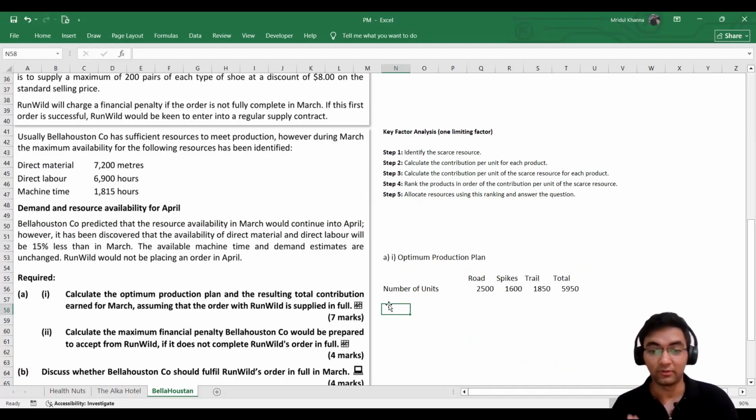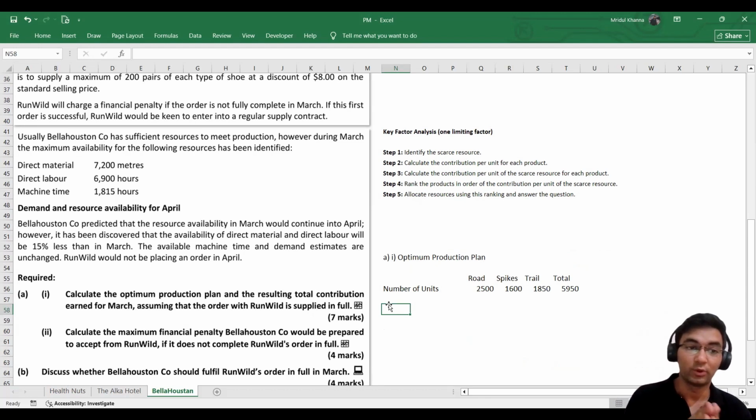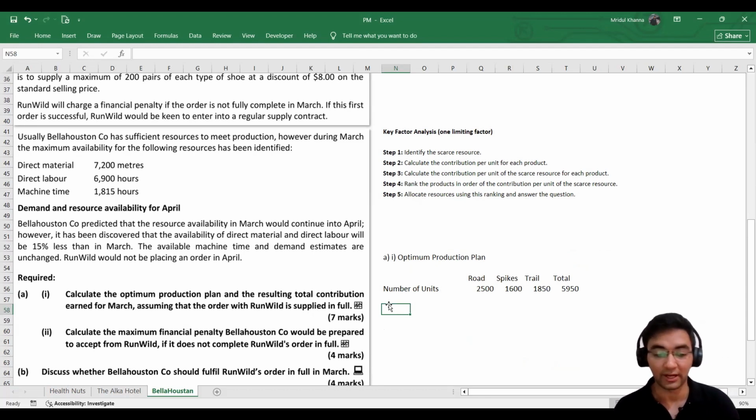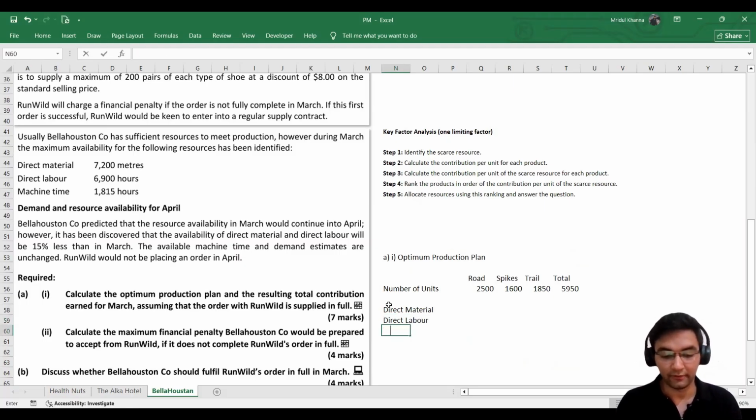Right now, we are trying to find which one of the resources is our limiting factor. So to calculate the limiting factor, I'll be writing each resource here: direct material, direct labor, and then we have machine time. We have the number of units.